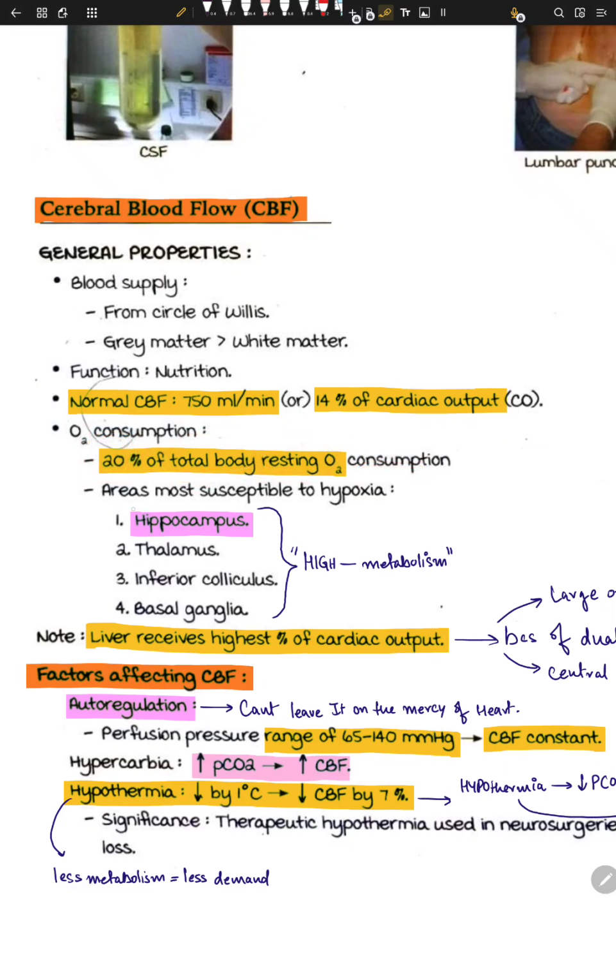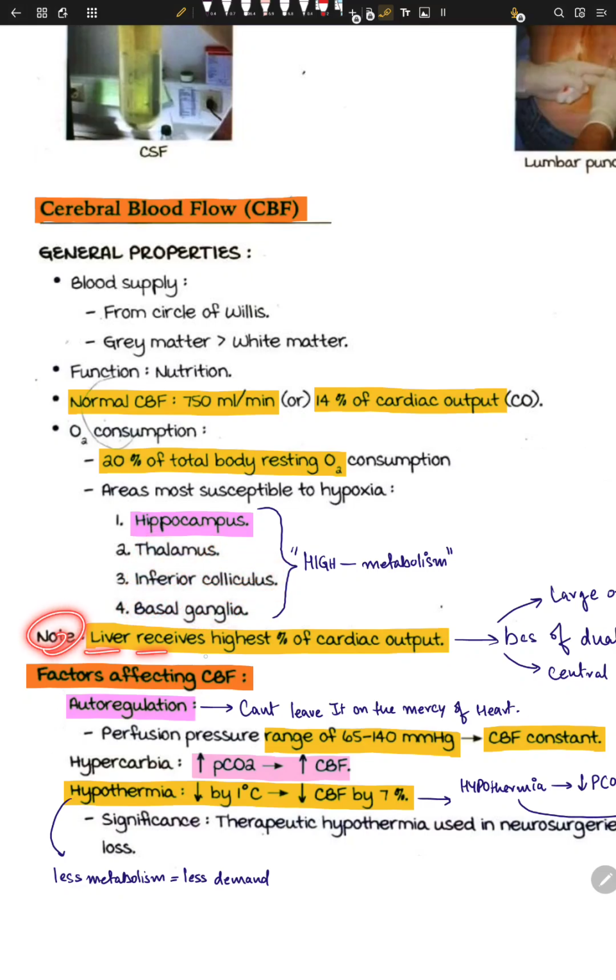So the area that is most susceptible to hypoxia, which is low oxygen, okay? Hypoxemia is low oxygen in the blood. So hypoxia leads to the hippocampus. Why? The hippocampus is highly metabolic. The metabolism of the hippocampus is really vascular. That's what I'm trying to say. It needs a lot of blood. So as soon as you stop the supply of oxygen, hypoxia attacks the hippocampus first, and then the thalamus, then the inferior colliculus, then the basal ganglia, and then other things.